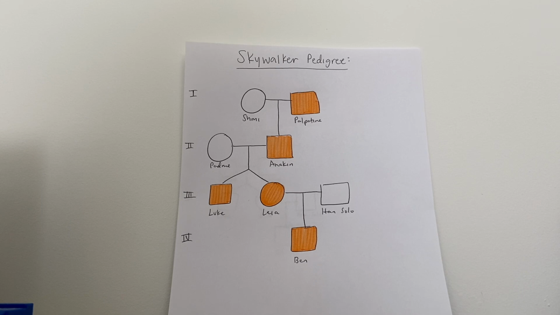In conclusion, the Skywalker family pedigree can be evaluated to prove that the ability to use the Force is consistent with X-linked recessive, autosomal dominant, and autosomal recessive modes of inheritance, as well as to show the trait is inconsistent for either an X-linked dominant or a holandric mode of inheritance.